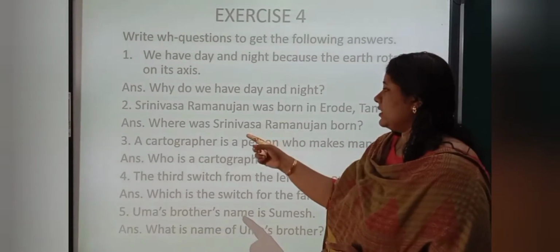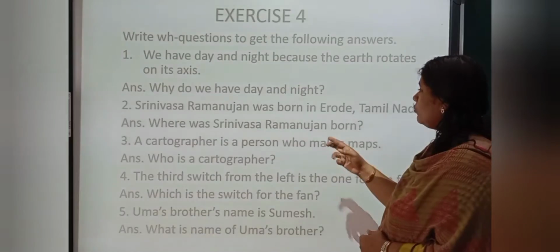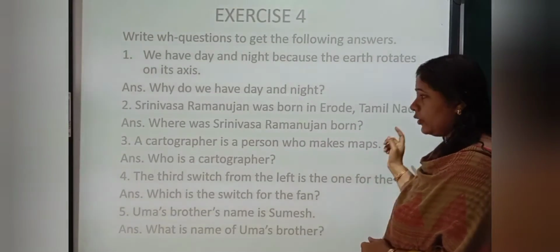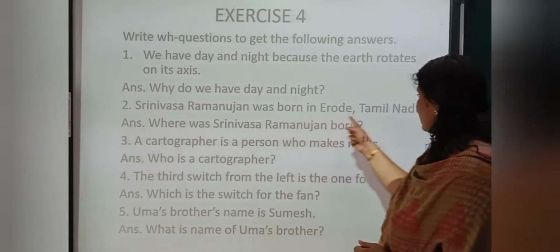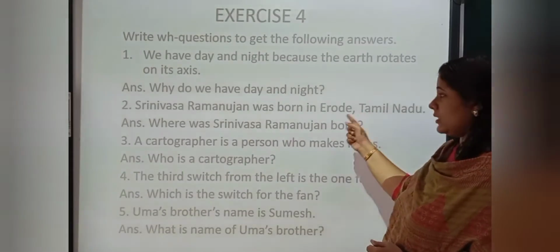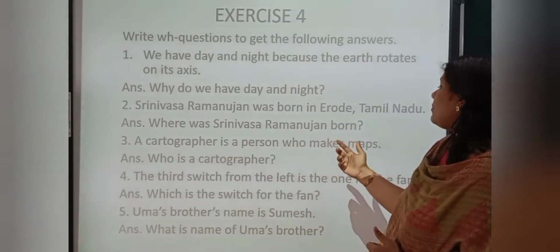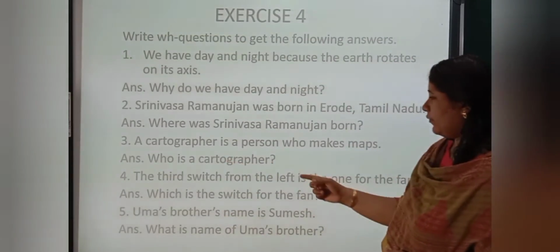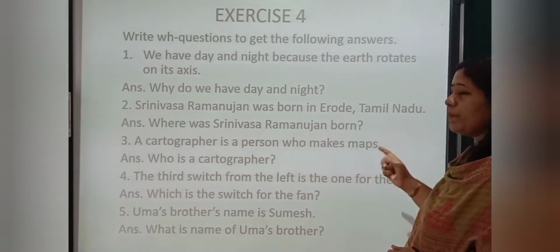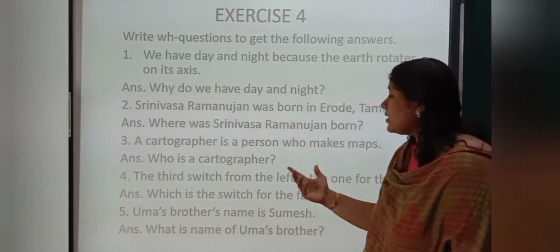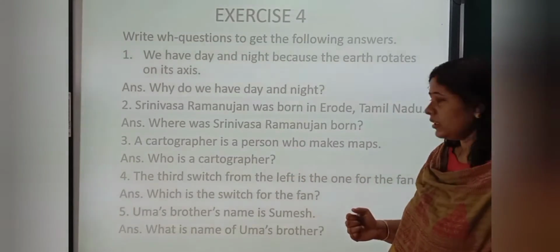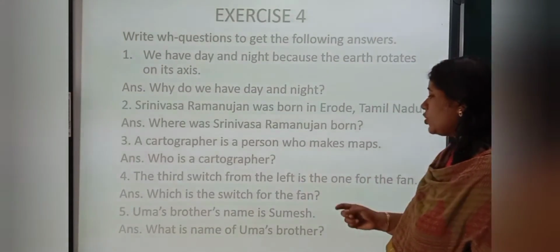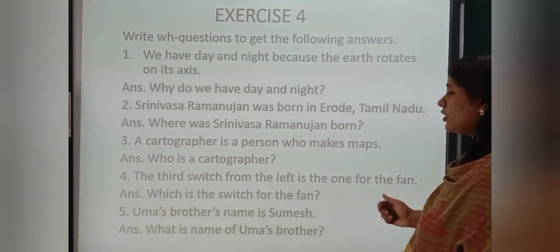Understood? Next, Srinivasa Ramanujan was born in Erode, Tamil Nadu. So, the place. Understood? Place. So, where was Srinivasa Ramanujan born? Next, a cartographer is a person who makes maps. Who is a cartographer?